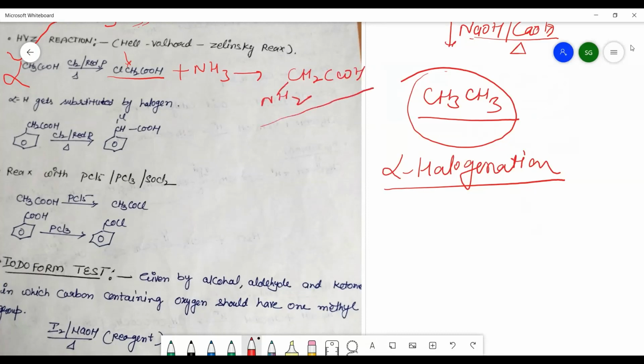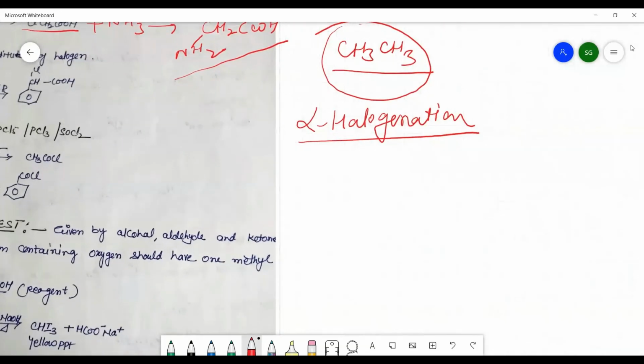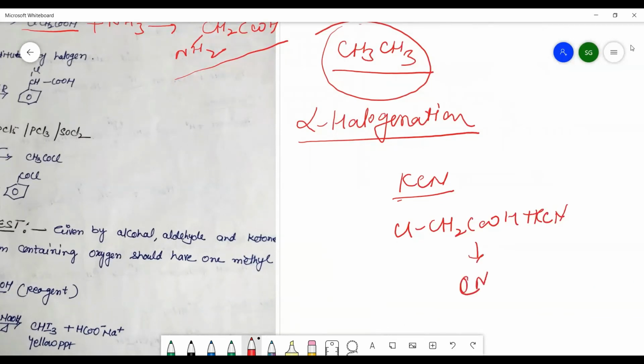So this reaction can also be used for the generation of various compounds. Suppose you are adding KCN to it. If you add KCN to chloroacetic acid, then you will get the formation of CN, CH2 and COOH.